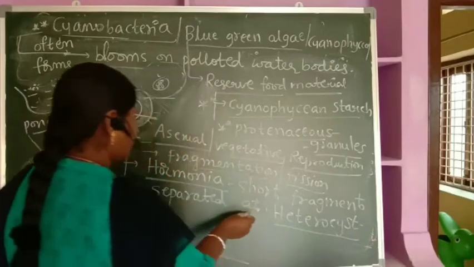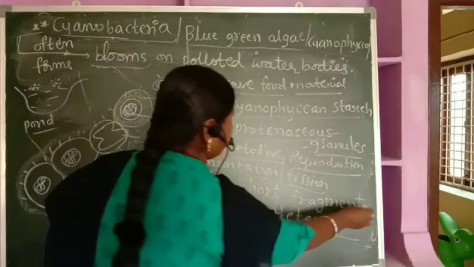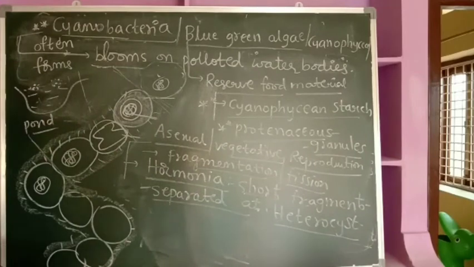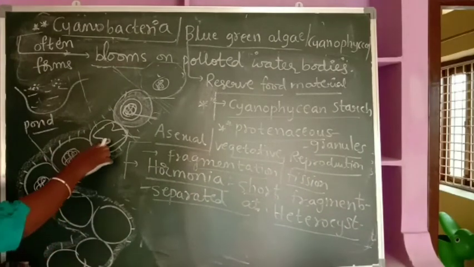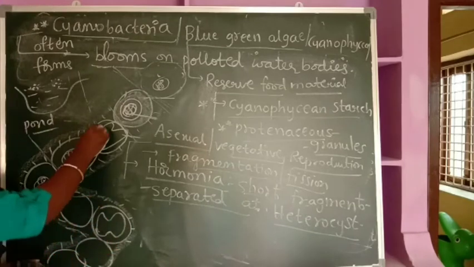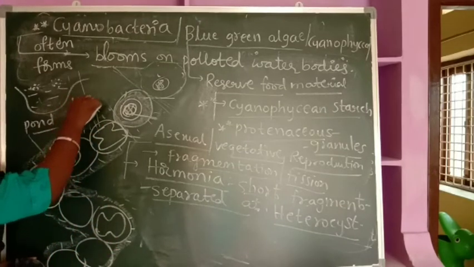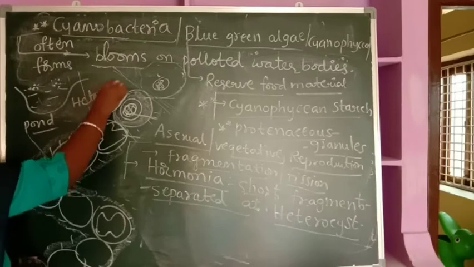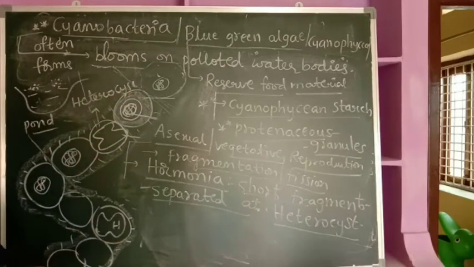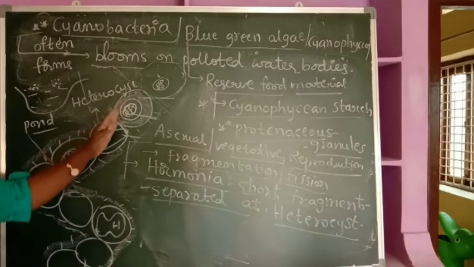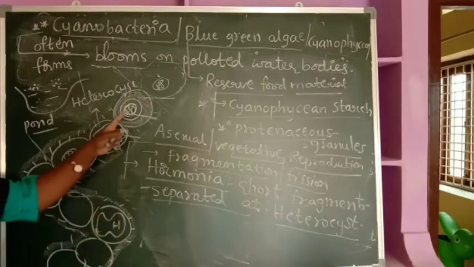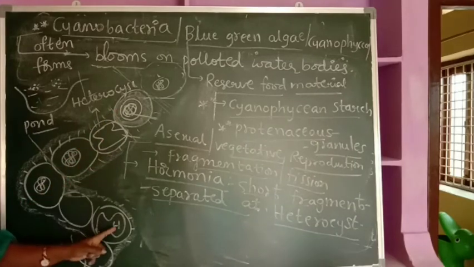A short fragment separated at the heterocyst itself is called hormogonia. What's the meaning of this? Where is the heterocyst? Here and there you find some heterocysts. This is again a heterocyst, H is nothing but heterocyst. And this is again a heterocyst. So in cyanobacteria, here and there you find some specialized cells. These specialized cells are called heterocysts.